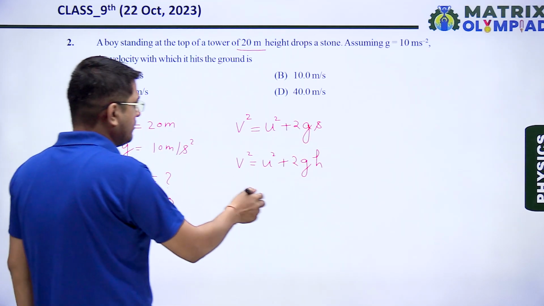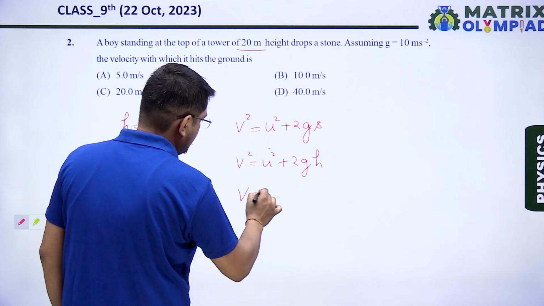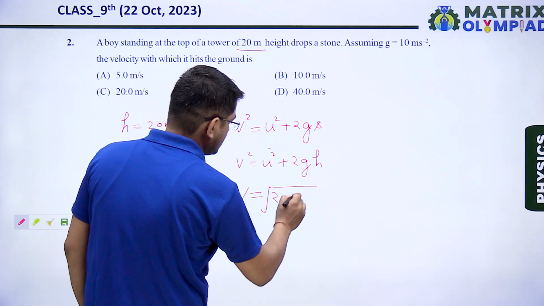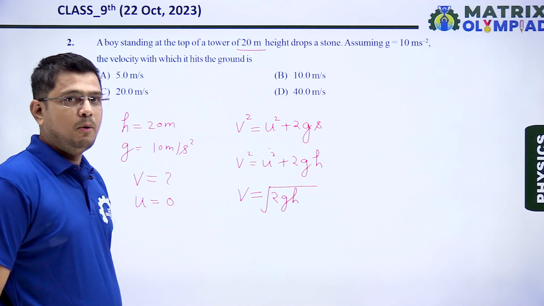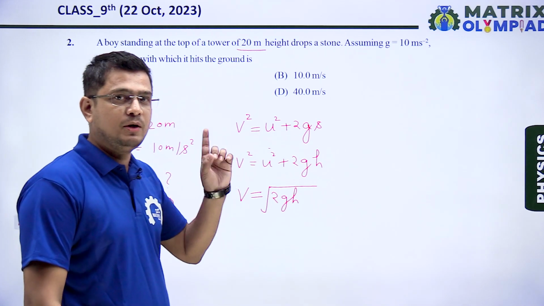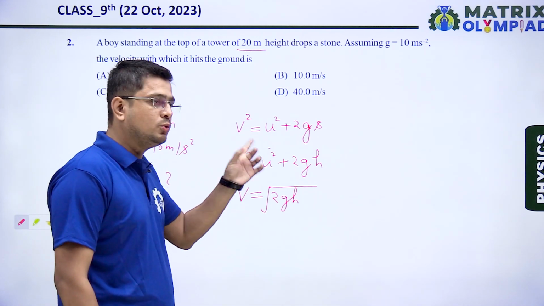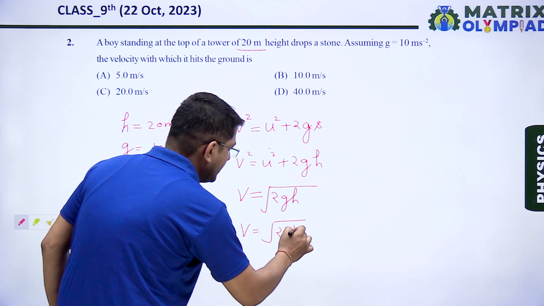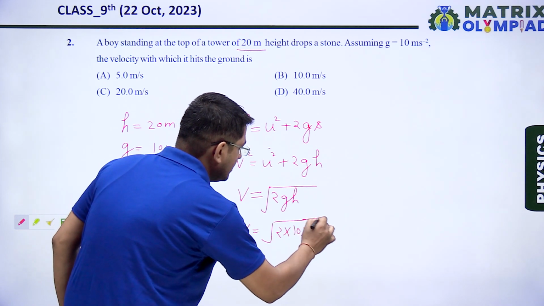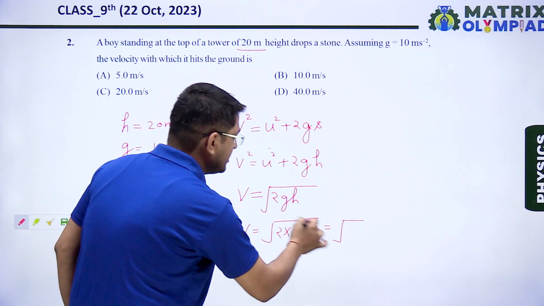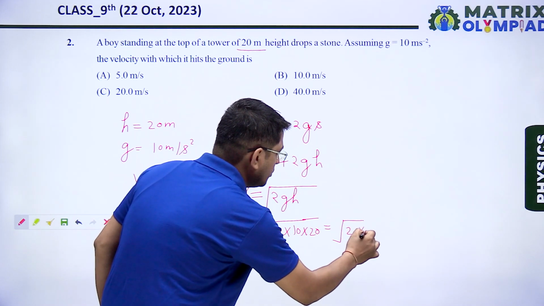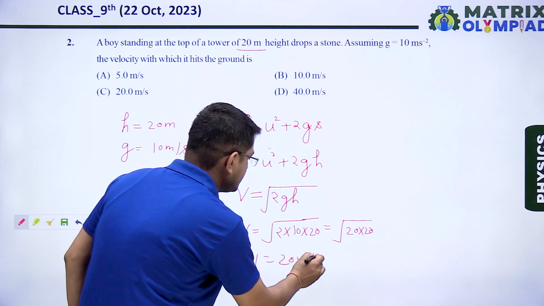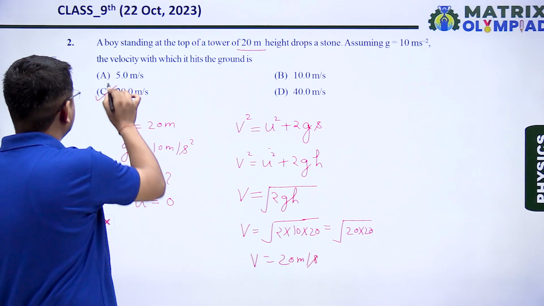So we have to calculate v. The value of u is 0. So from here, a very important formula comes into role: v is equal to root 2gh. This is a very important formula. Whenever a body does motion under free fall, then the velocity hitting the ground will be given by root 2gh. So writing the values here, 2 multiplied by 10 multiplied by 20, we get 20 multiplied by 20. So directly we can see the answer will be 20 meter per second. So the correct answer is option C.